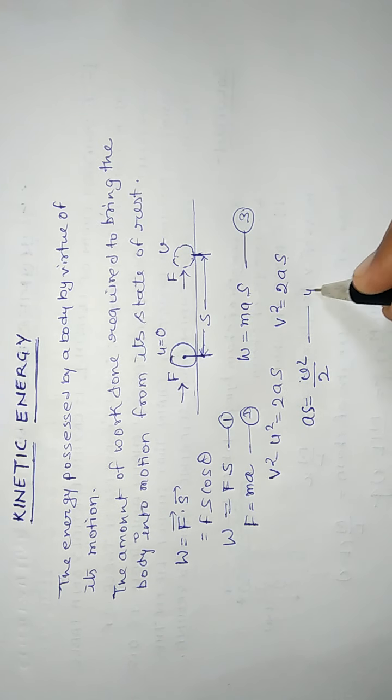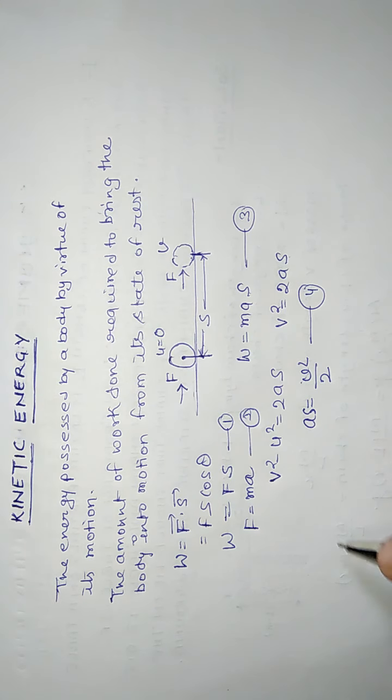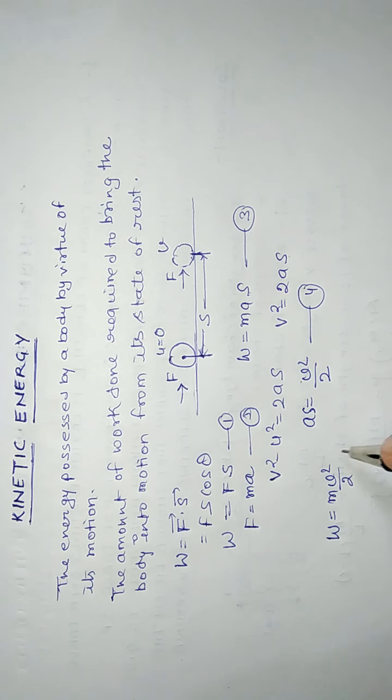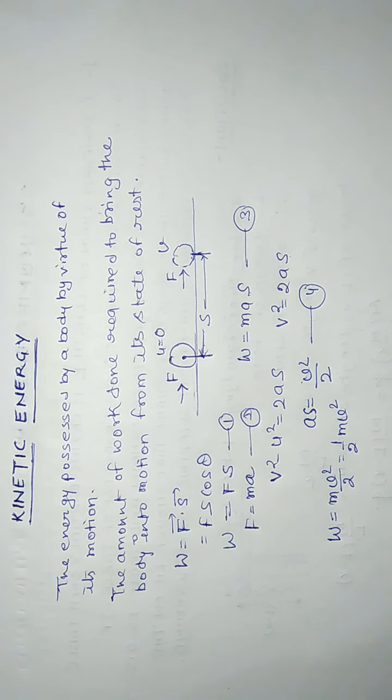This can be written as equation number 4. Now substituting the value of as into equation 3, we will get W is equal to mv square upon 2, or it is equal to half mv square.